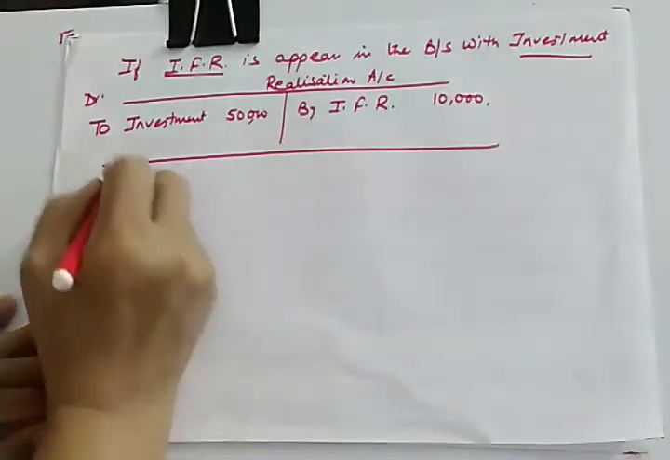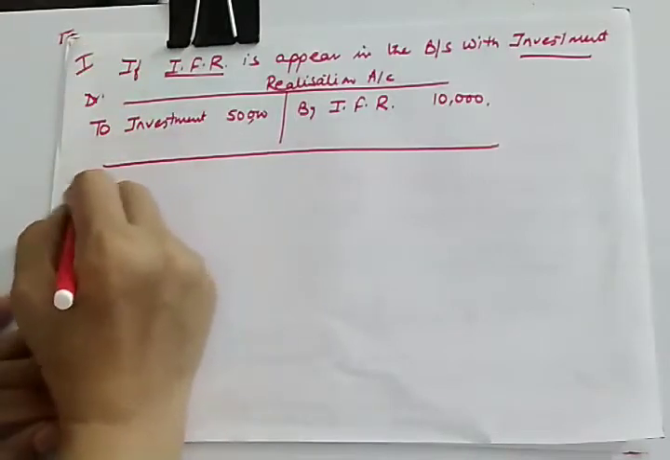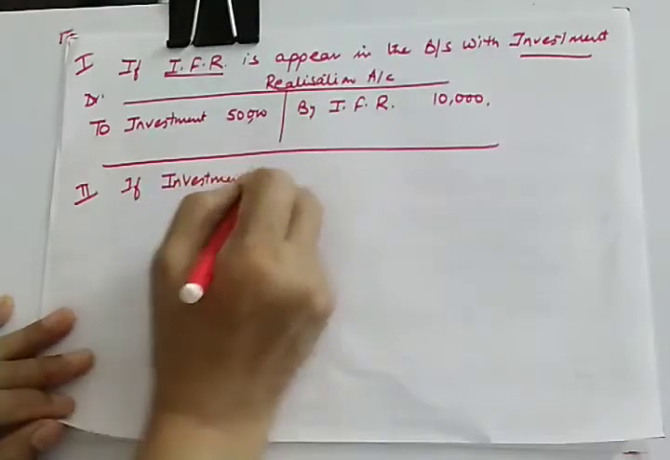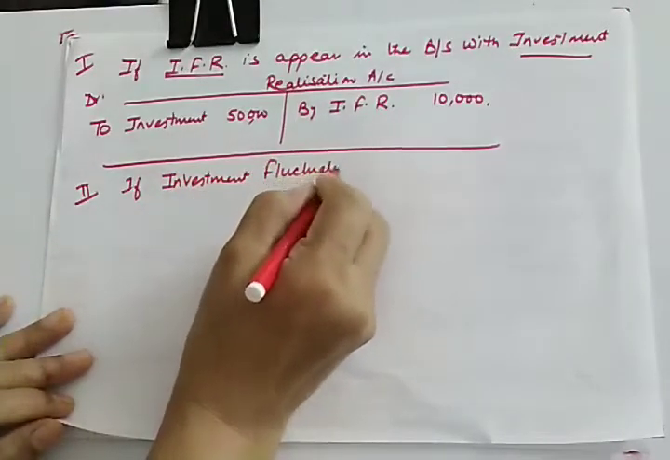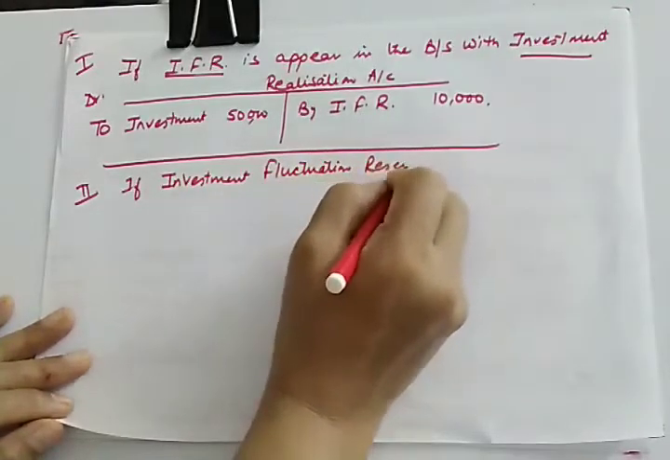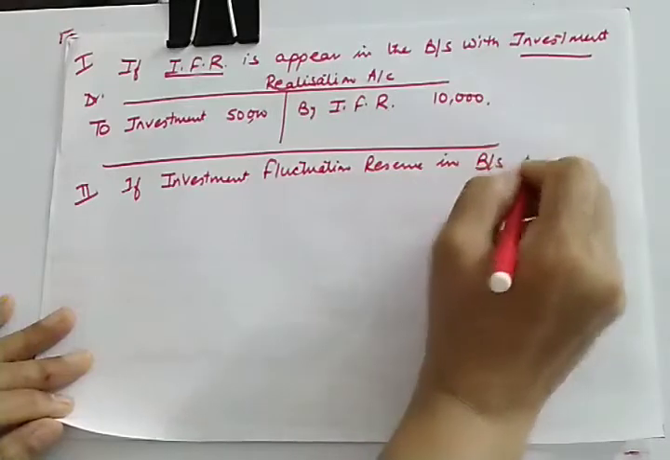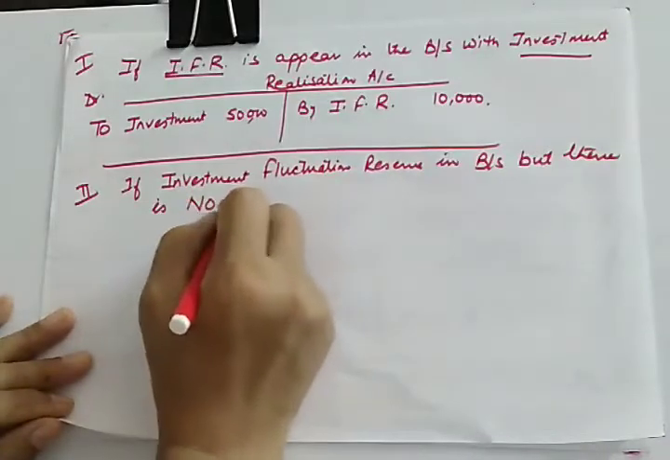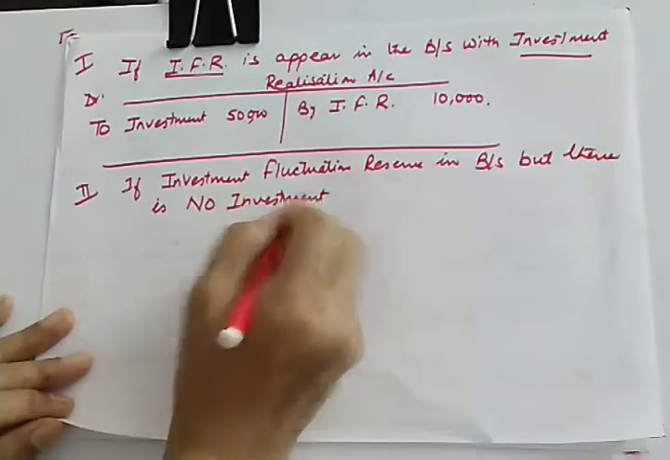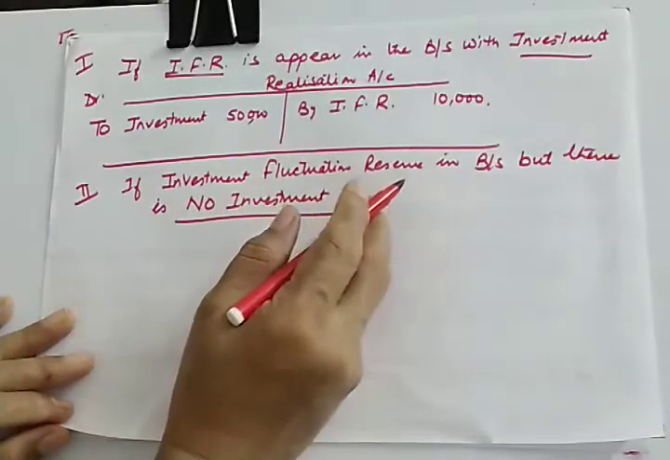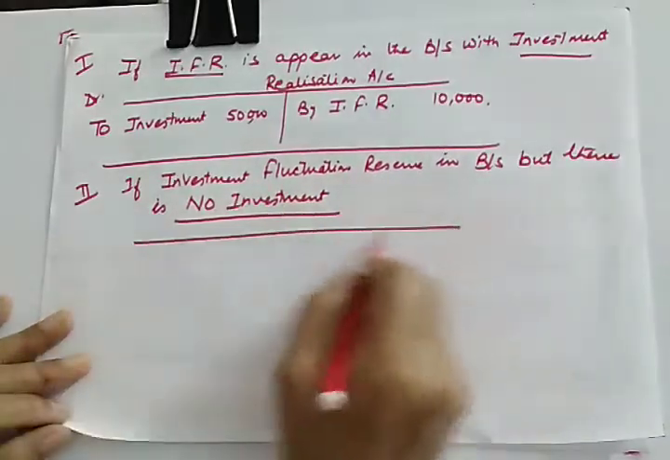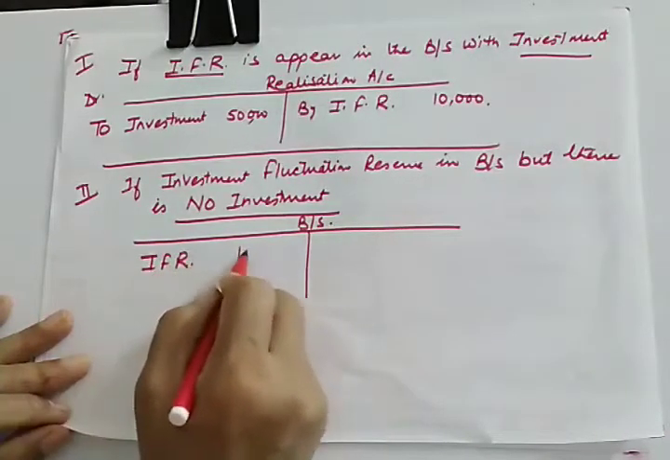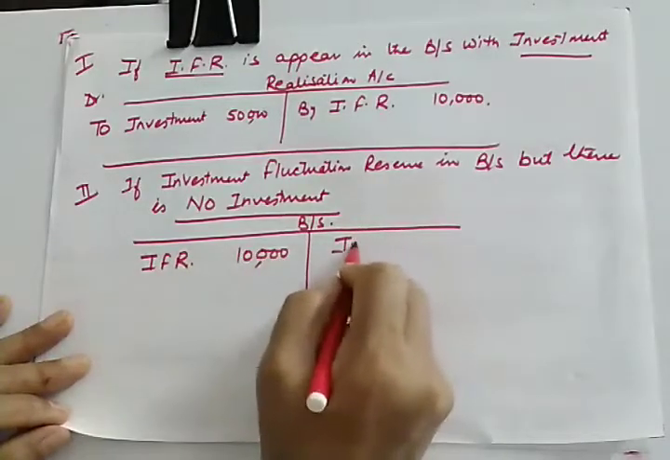But if this was the first case, now in the second case, if you are having investment fluctuation reserve in the balance sheet, but there is no investment appearing. Without investment you are having investment fluctuation reserve, then what is to be done? Look, the situation is like this. This is your balance sheet. You are having investment fluctuation reserve of 10,000, but there is no investment.